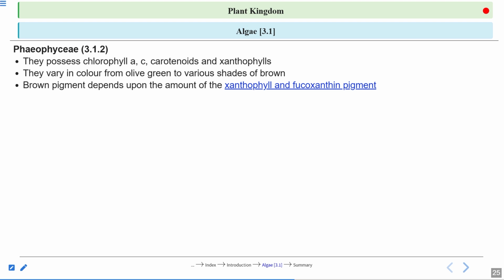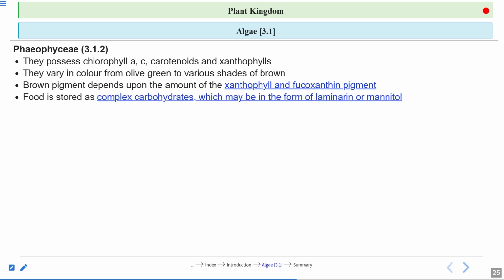It doesn't mean they don't have green pigment. They have green pigment, but still appear brown because fucoxanthin is present in large amount and masks the color of chlorophyll A and C.